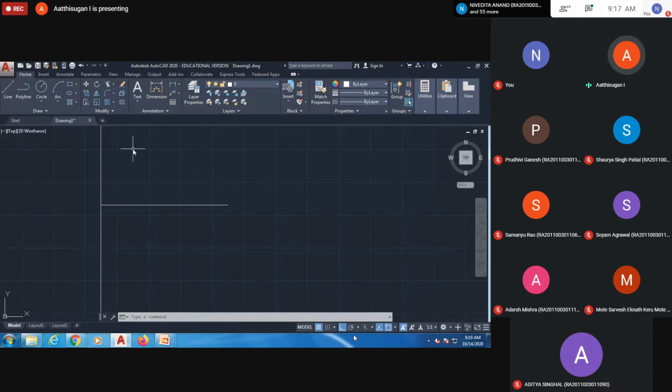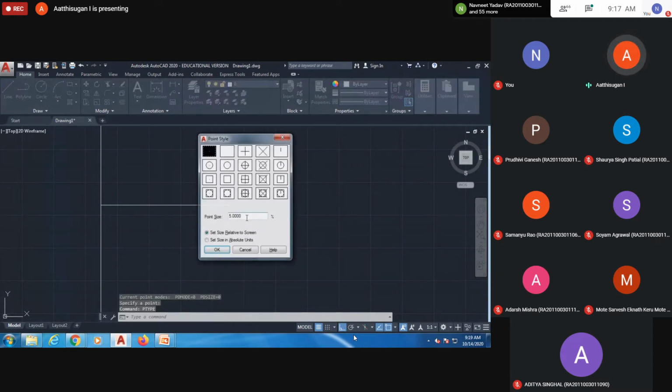Okay, so just to make a point, PO, make it here. The point is not visible, so you use the command DDPTYPE for enlarging the point. I'm going to use any point style, this point style. Then make sure the size is set in the opposite way.